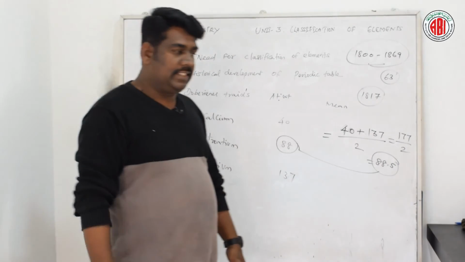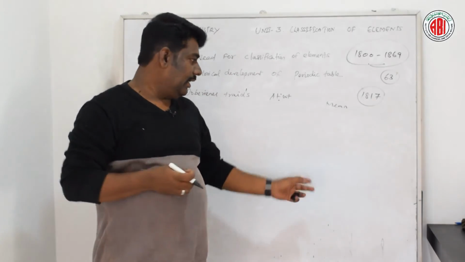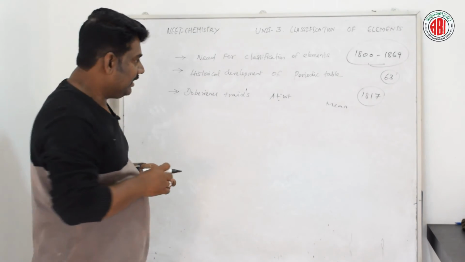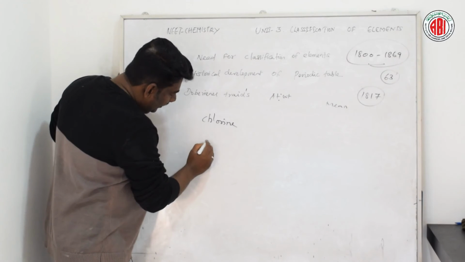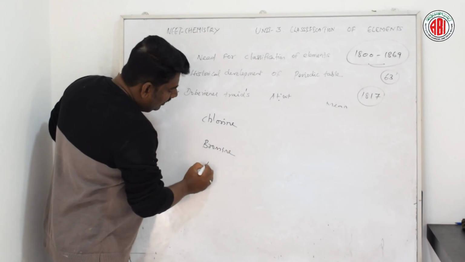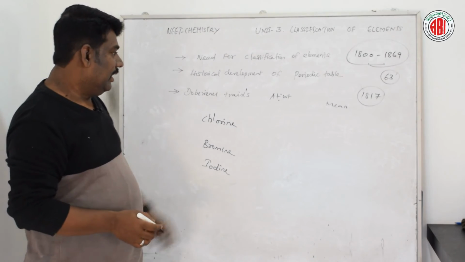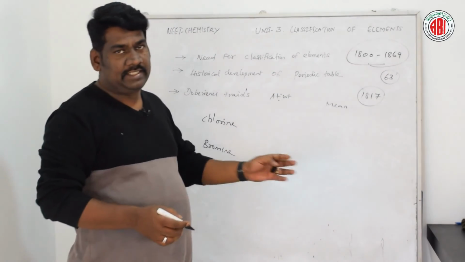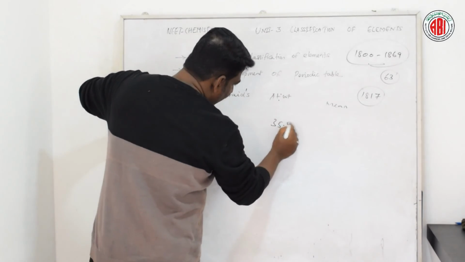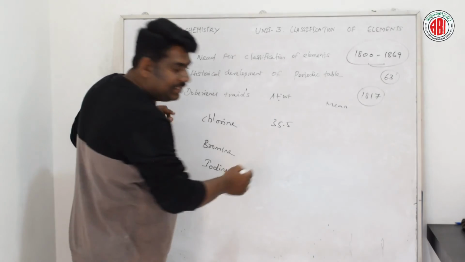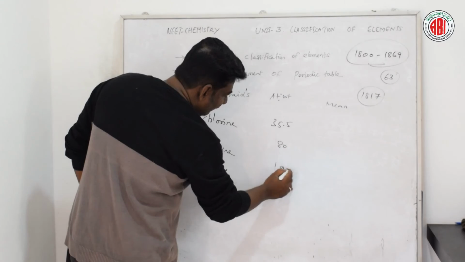Let us see one more example for these Döbereiner triads. According to this, there are 3 different elements we consider for a triad. Now one more example: chlorine, bromine and iodine. These are the 3 elements to be considered, and their atomic weights respectively are 35.5 for chlorine, 80 for bromine, and 127 for iodine.